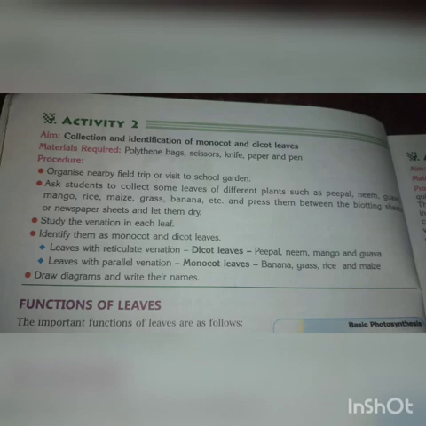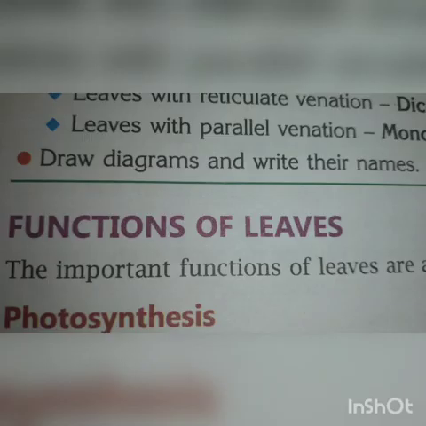Study the venation in each leaf. Identify them as monocot leaf or dicot leaf. Leaves with reticulate venation are dicot leaves: peepal, neem, mango and guava. And leaves with parallel venation are monocot leaves: banana, grass, rice and maize. Draw diagrams and write their names.